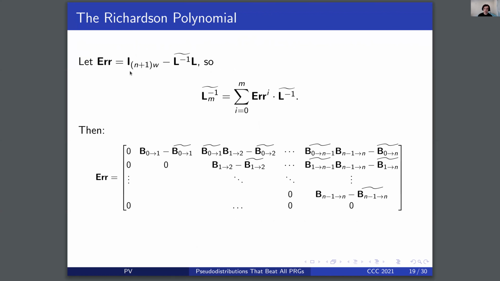Furthermore, this error term has a nice form. Recall that we can write the mth Richardson polynomial in this way, and we see that the error term from layer I to layer j has the form of the output of the generator from layer I to layer j minus 1, followed by a single truly random step, minus the output of the generator from layer I to layer j. The important observation here is that these entries are weighted PRGs. They're simply the difference of two unweighted PRGs, and so by choosing rho in a fairly natural way, we can encode this as a weighted PRG.